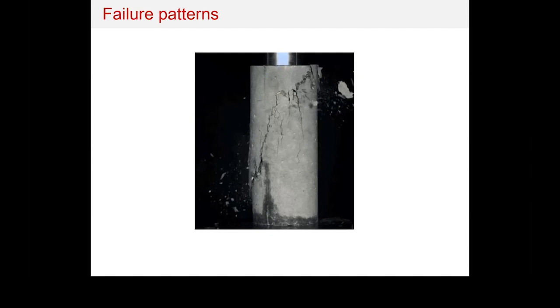For example, if you observe this pattern, can you make any observation about the type of failure that has happened in this specific concrete cylinder? Have a look, and then I'm going to switch into the chat, and you tell me what you think.